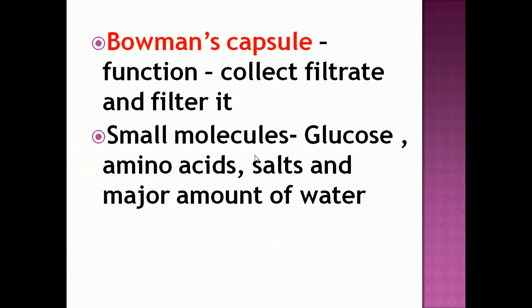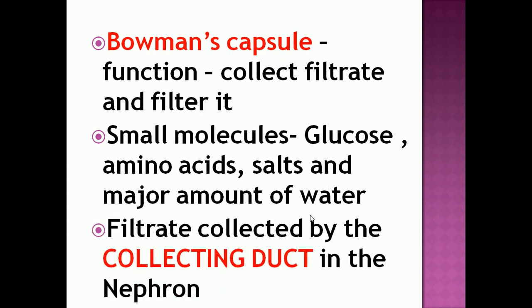Small molecules such as glucose, amino acids, salt and a major amount of water can be filtered by the Bowman's capsule. After filtration, that particular filtrate is collected by the collecting duct in the nephron.